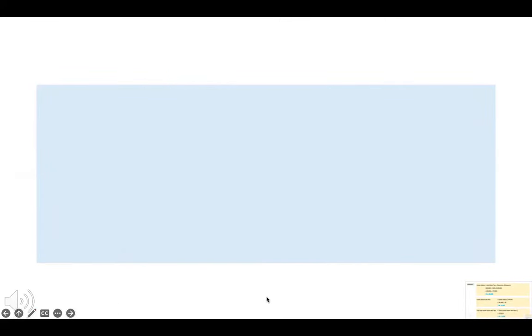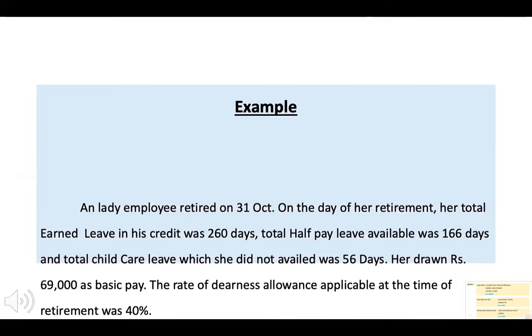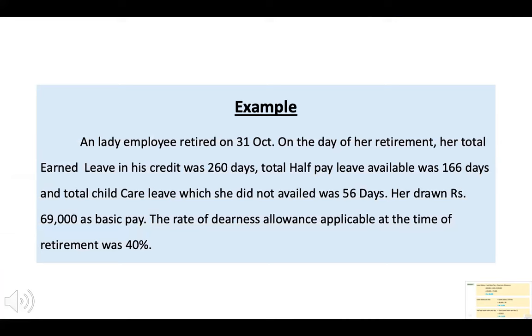Now let us understand this with the help of an example. A lady employee retired on 31st of October. On the day of her retirement, her total earned leave credit was 260 days. Half pay leave available was 166 days, and over and above this, the child care leave not availed by her during her whole career was 56 days.